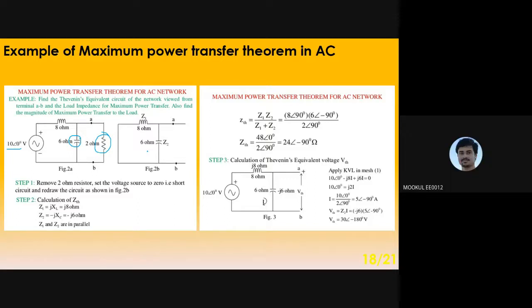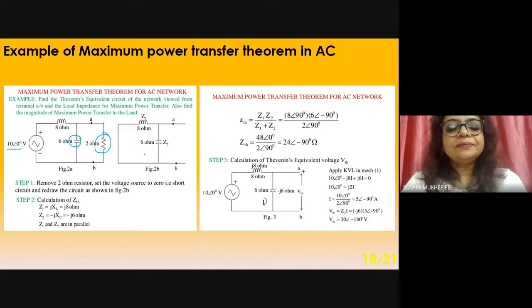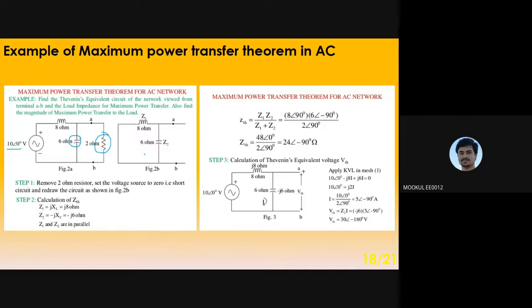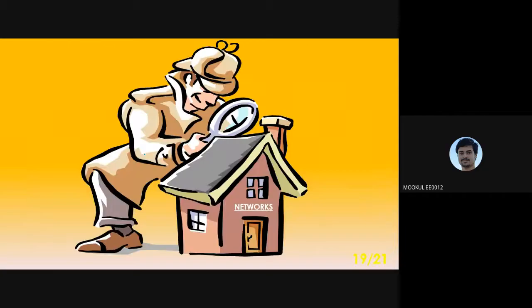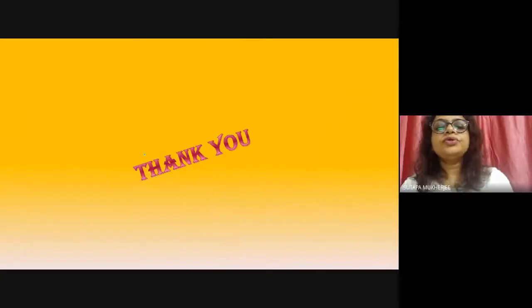Ma'am, in AC I keep forgetting what Z is. Z is impedance, and R is pure resistance, I mean plain resistance. Yes, ma'am. So that is over for today's class.